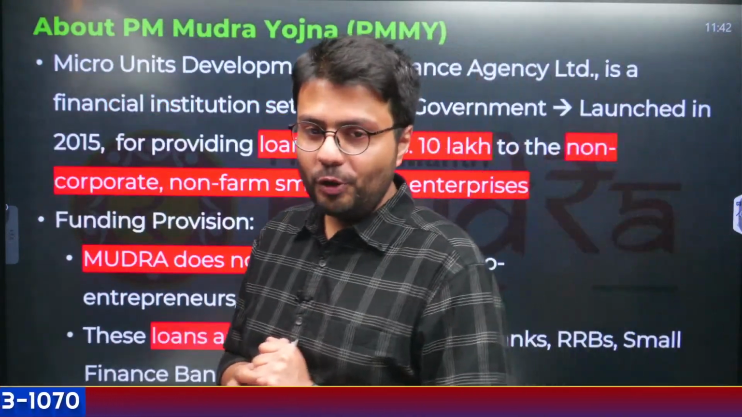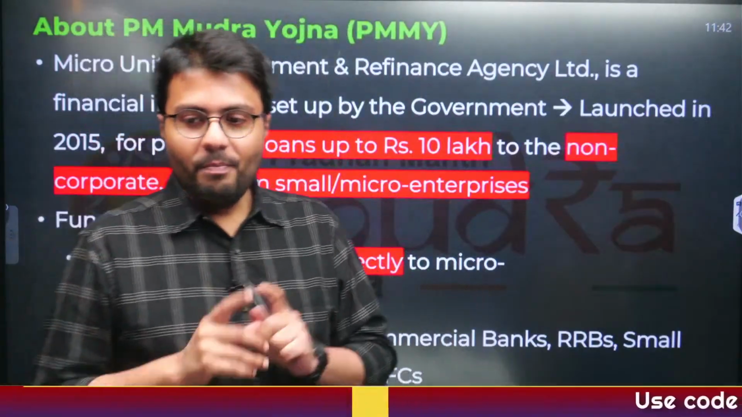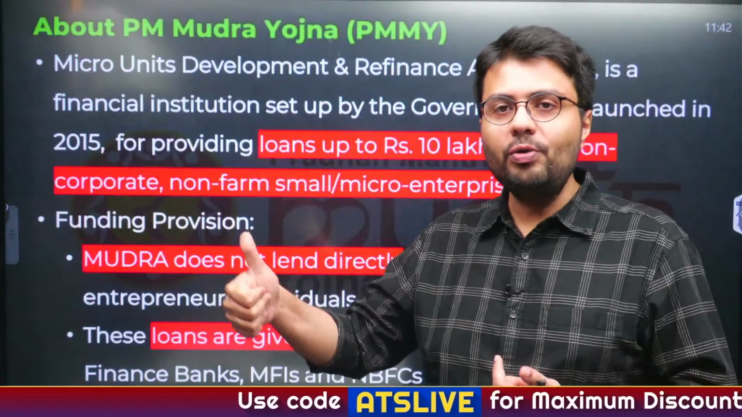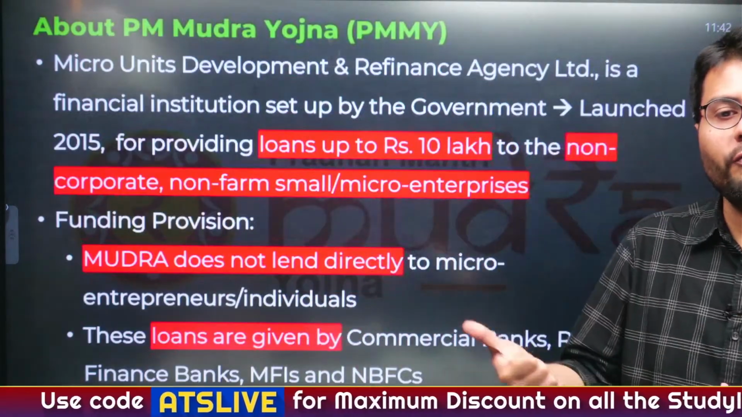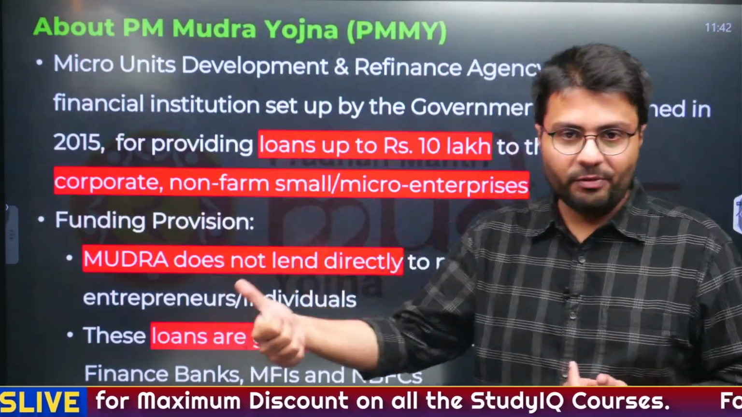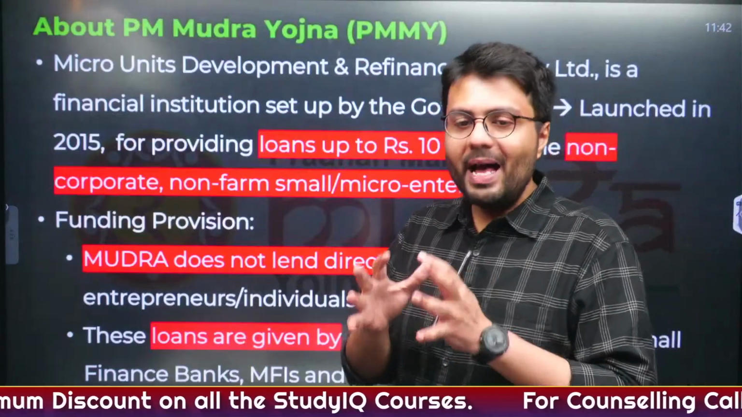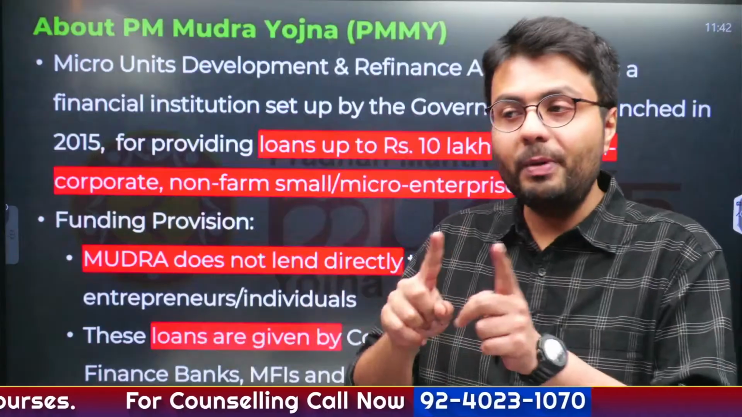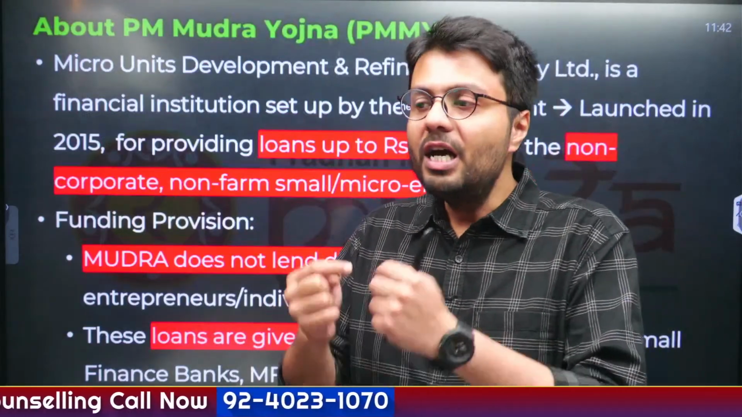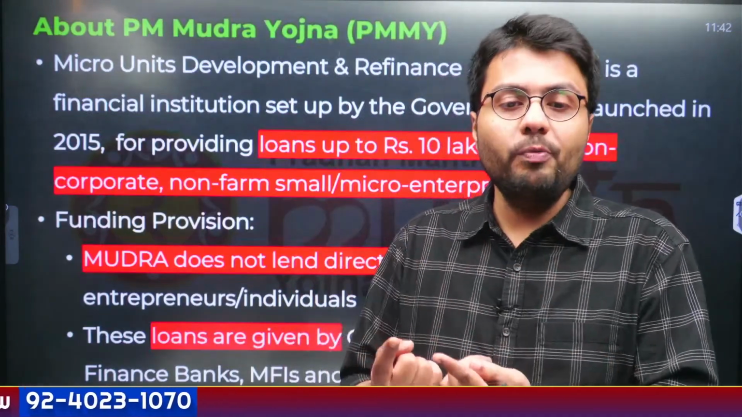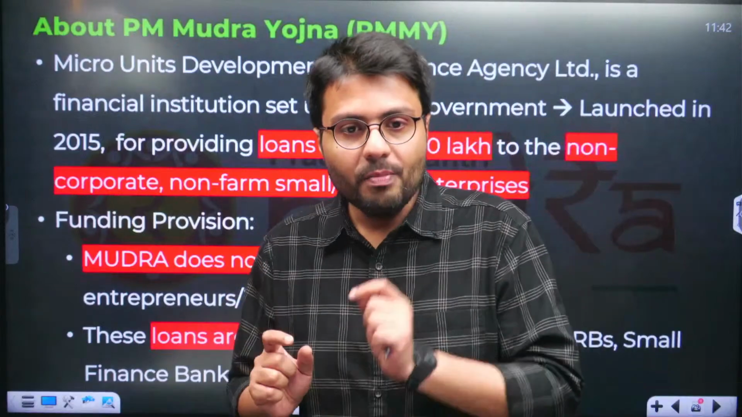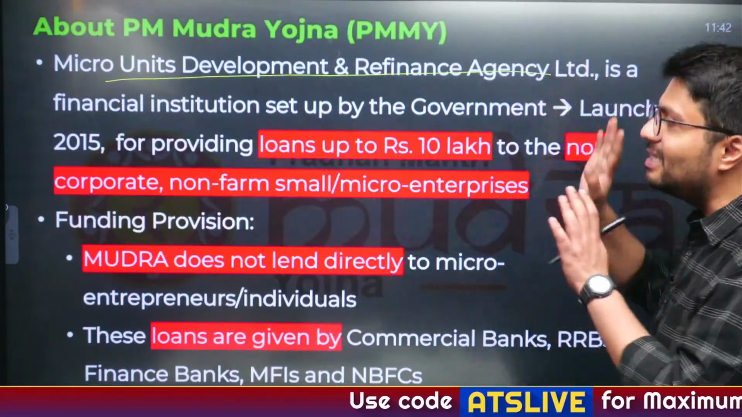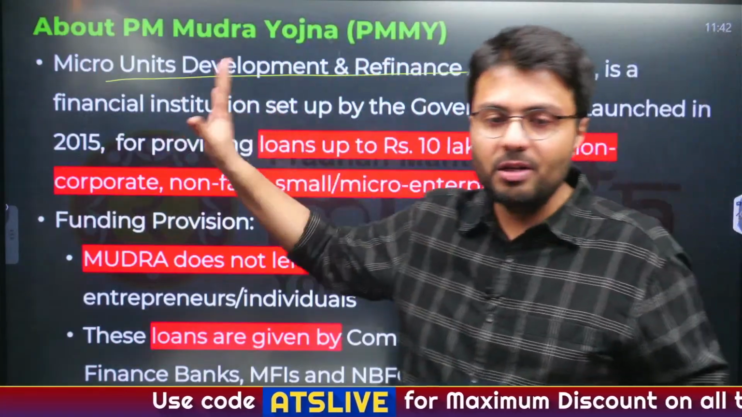Now let us come back to PM Mudra Yojana. PM Mudra Yojana is a scheme of government where loans are provided to non-corporate, non-farm or non-agricultural activities. So you as an individual, if you want to start an enterprise not relating to corporate, not relating to the agricultural sector, you can get loans up to 10 lakh rupees under Mudra scheme, right? Mudra is the short form of Micro Units Development and Refinance Agency.